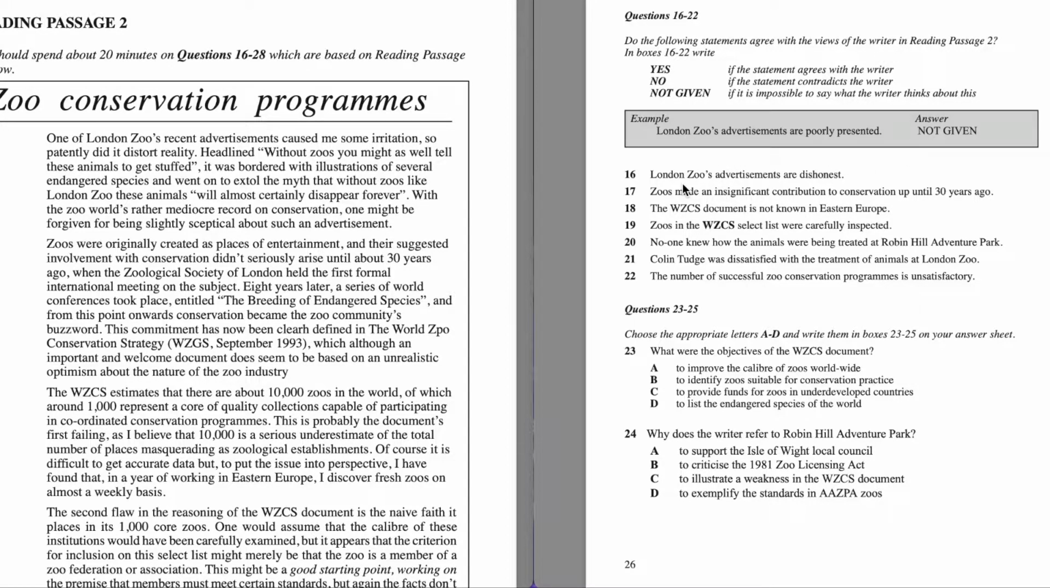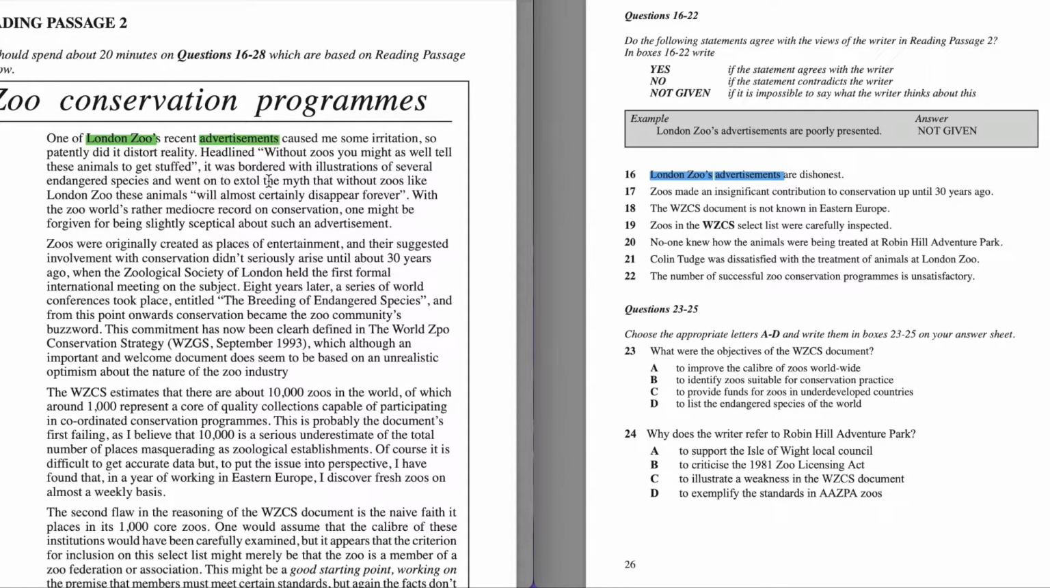So let's read question 16. London Zoo's advertisements are dishonest. We're going to highlight our keywords, which are London Zoo and advertisements. We're going to scan the text and try to find any information about London Zoo. Here in the first sentence of the first paragraph, we have information about London Zoo and advertisements. Let's read this sentence.